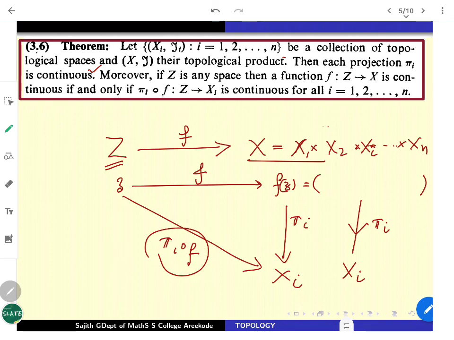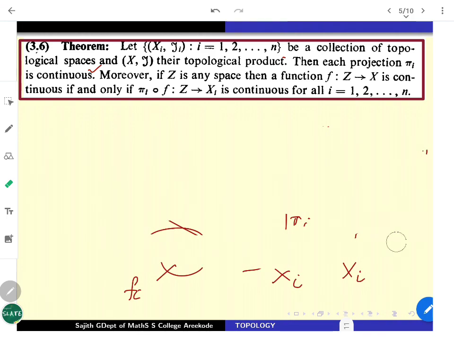Clear? So first, you will see that projection functions are continuous. Secondly, we will see that any function which is continuous from an arbitrary space to the product space, the naturally occurring functions obtained through composition with pi_i's, which are called coordinate functions, are also going to be continuous. Not only continuous, but that side is somewhat easier. In fact, you will get that the corresponding f is also continuous. That is an if and only if part, so that we will look at later. So let us first look at the projection part.